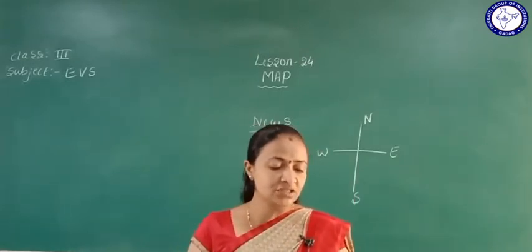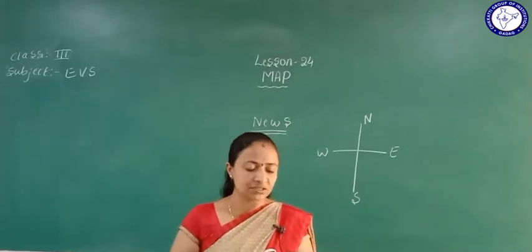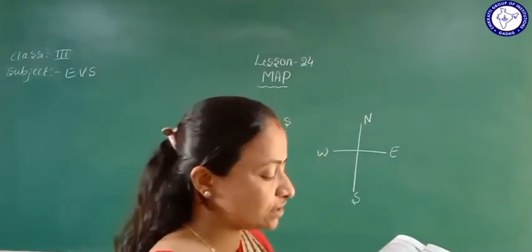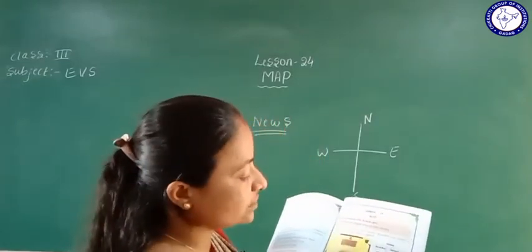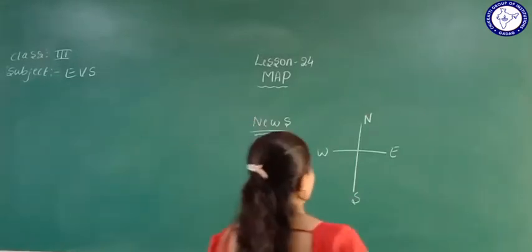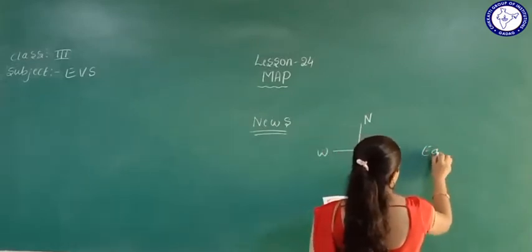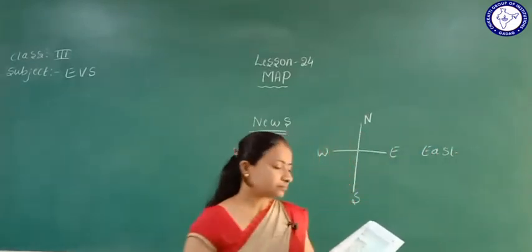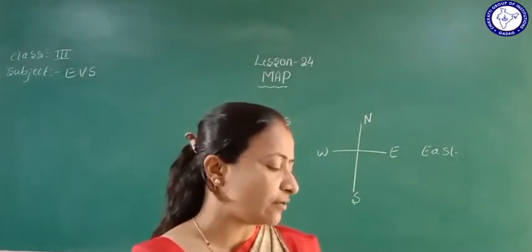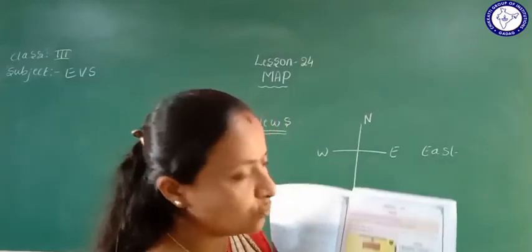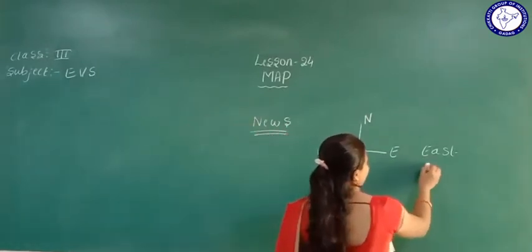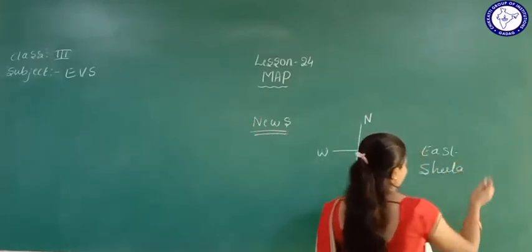The first one: the door of Ramesh's classroom is situated in the dash direction. From Ramesh's bench, in which direction is the door situated? That direction is east. The next one: the girl who is sitting in the first row on the right side of Ramesh. Who is sitting on the right side of Ramesh? The star mark, that is Sheila.